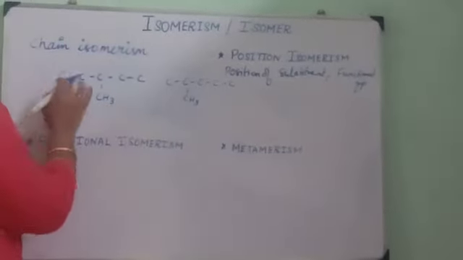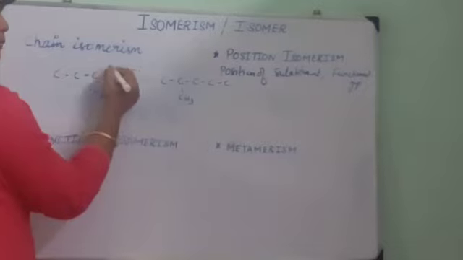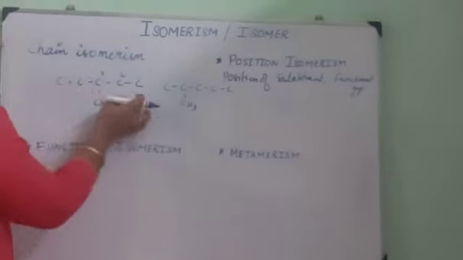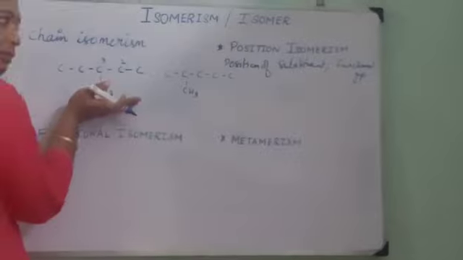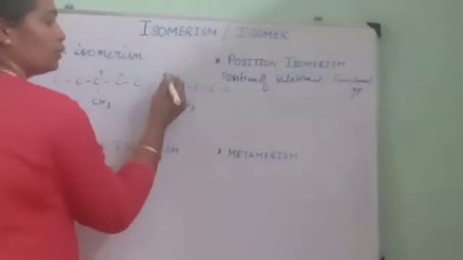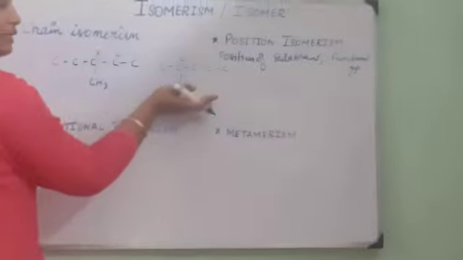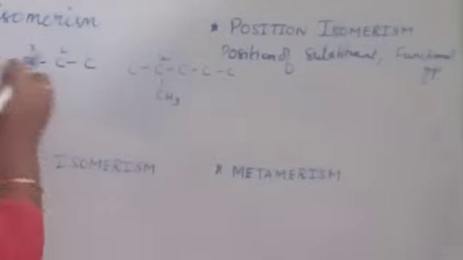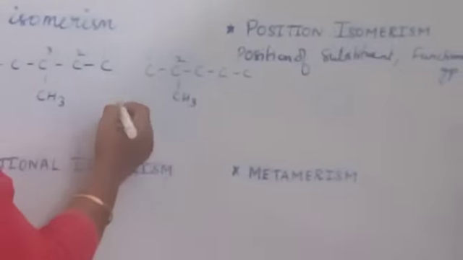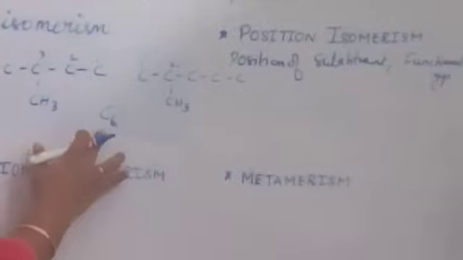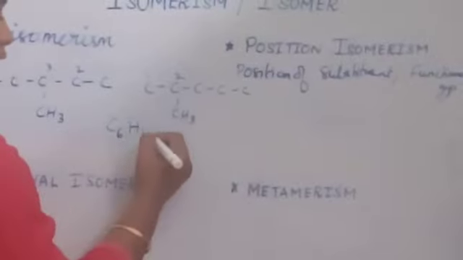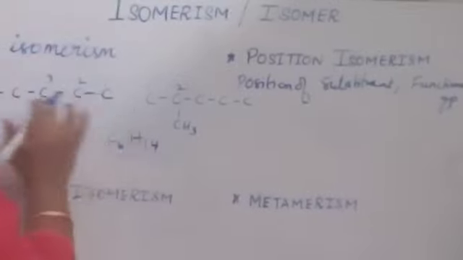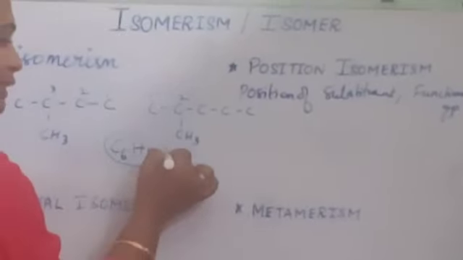Now if I label this compound, the position of the methyl is 3, whatever terminal I start the numbering from. Here the position becomes 2, the methyl group at the second position. But how many carbons are there in both? In both there are 1, 2, 3, 4, 5 and 6 carbons. If 6 is the number of carbons, how many hydrogens will be present? It is 14, using CnH2n+2: 6 into 2 is 12, plus 2 is 14. So both have the molecular formula C6H14.